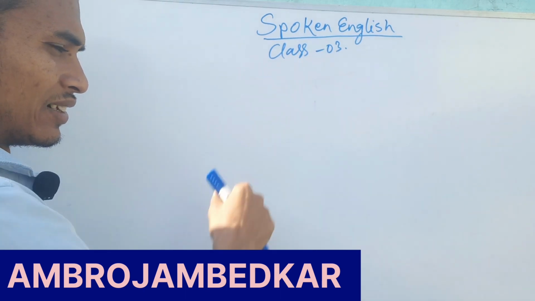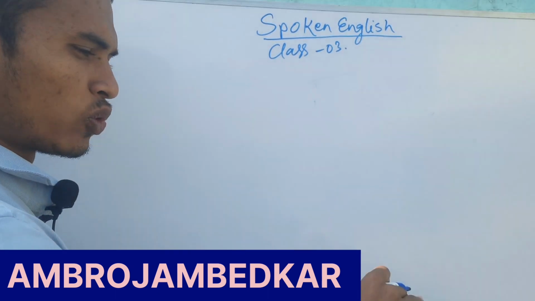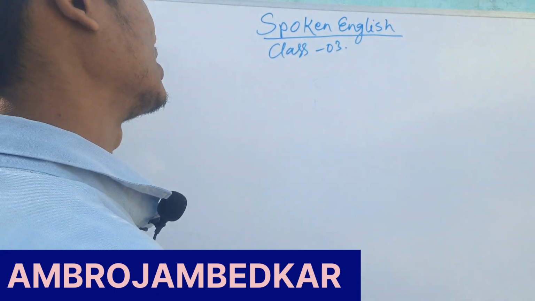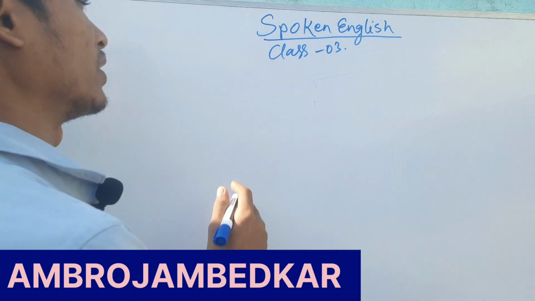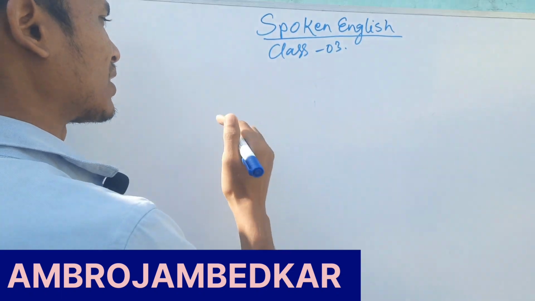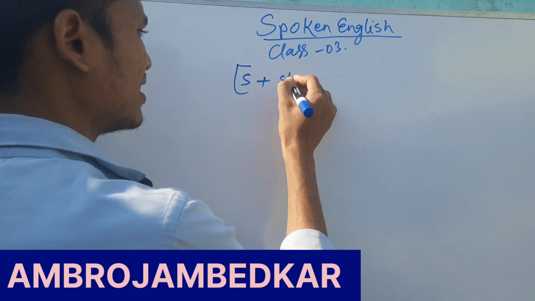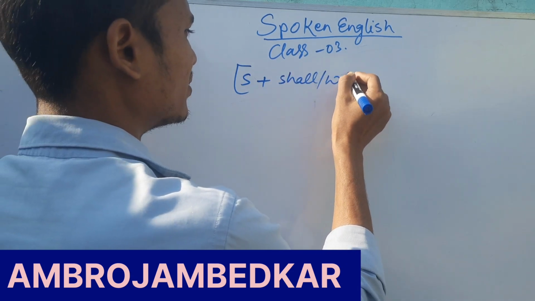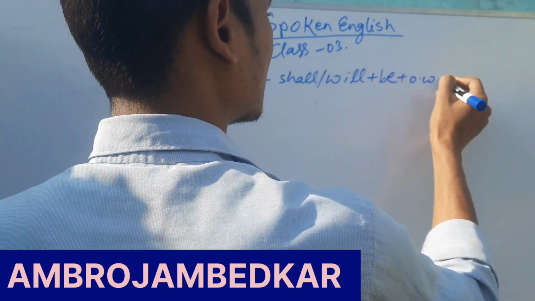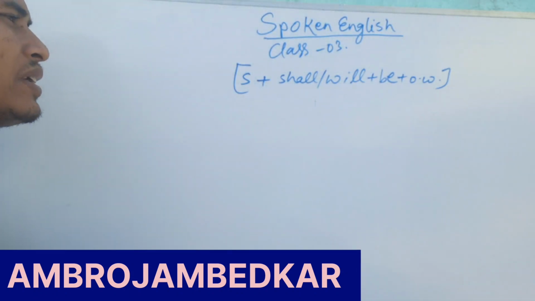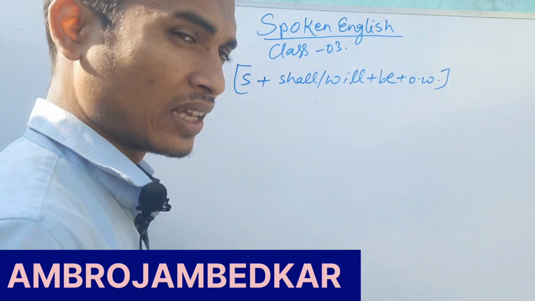Friends, you are seeing that this is spoken class 3rd. Now today if we have to speak English we must follow some certain steps, and those steps will lead us on the path of spoken English. That's why today we have the third structure, and the structure is: subject plus shall or will, and then be, and then other words. This is the basic structure which we are going to discuss.